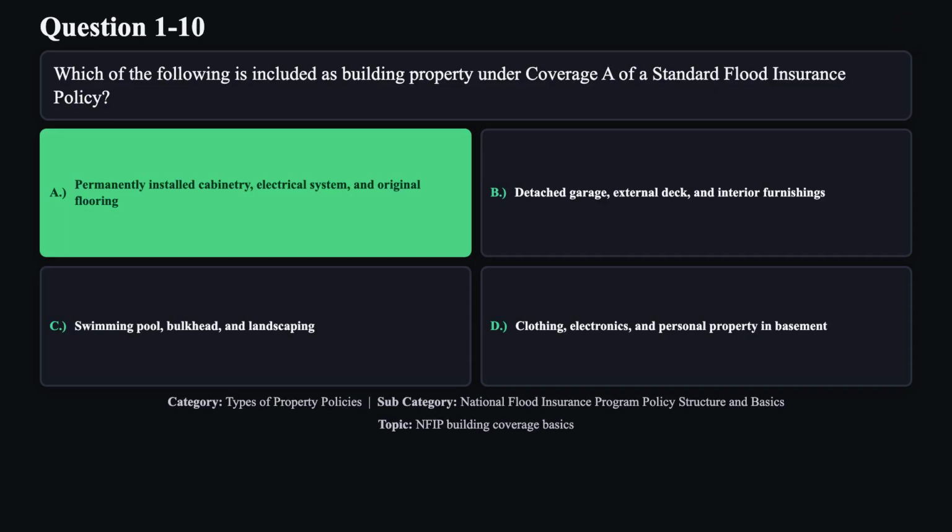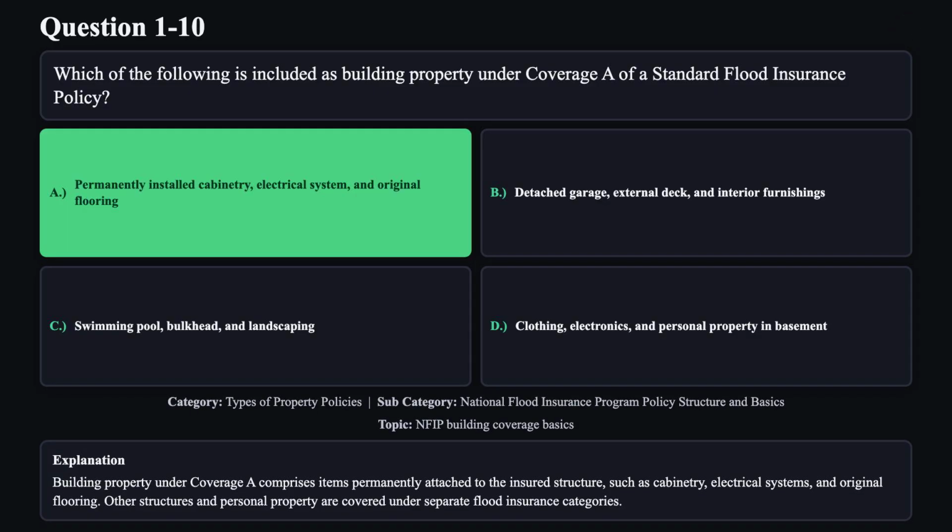The correct answer is A. Building property under coverage A comprises items permanently attached to the insured structure, such as cabinetry, electrical systems, and original flooring. Other structures and personal property are covered under separate flood insurance categories.